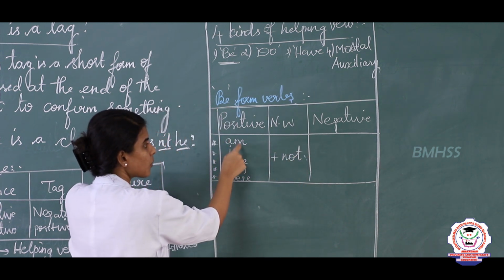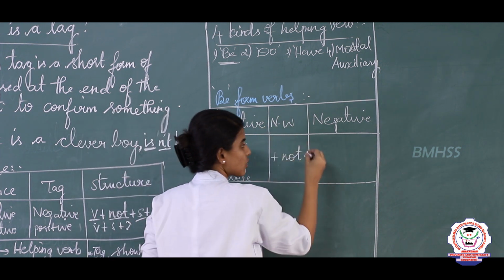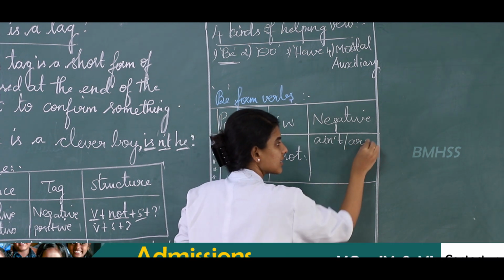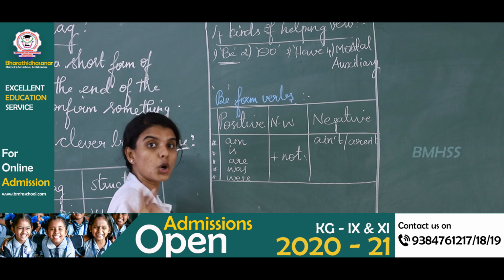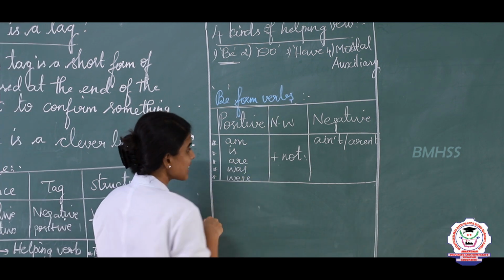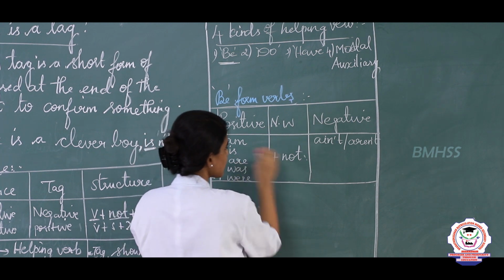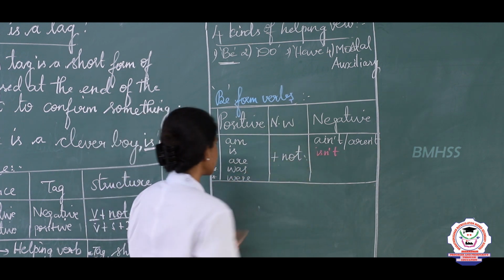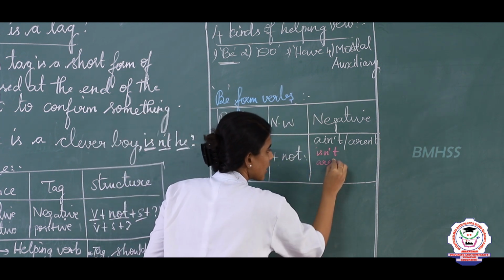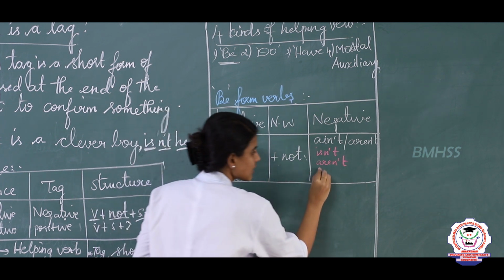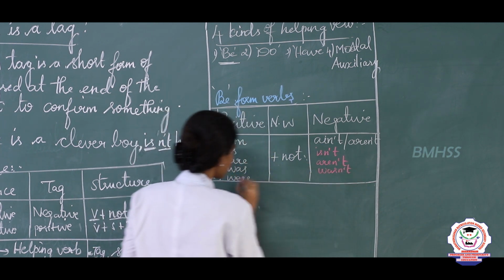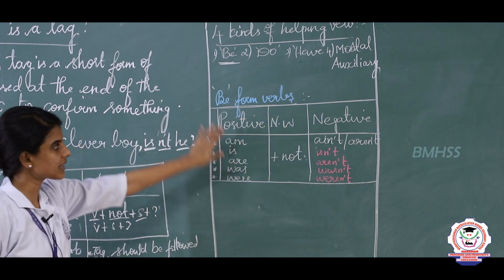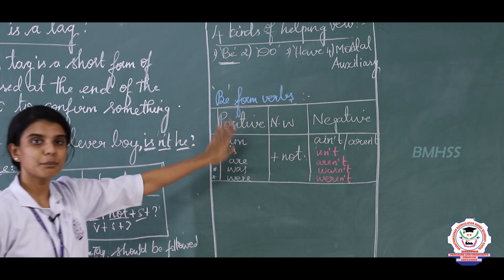So, what is the contracted form of am plus not? Yes, am plus not is ain't or aren't. We should not use am not. Okay. So, what is the contracted form of is plus not? Yes, is plus not is isn't. Are plus not is aren't. Was plus not is wasn't. Were plus not is weren't. So clear? So these are the positive and negative forms of be form verbs.